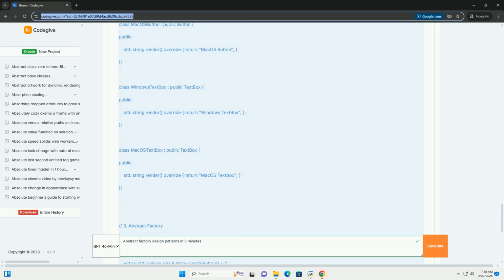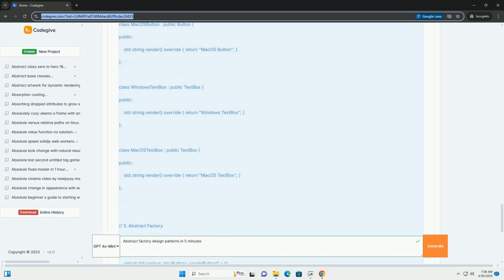Explanation: 1. Abstract products: button and text box are interfaces for buttons and text boxes. 2. Concrete products: Windows button, Mac OS button, Windows text box, Mac OS text box are specific implementations. 3.